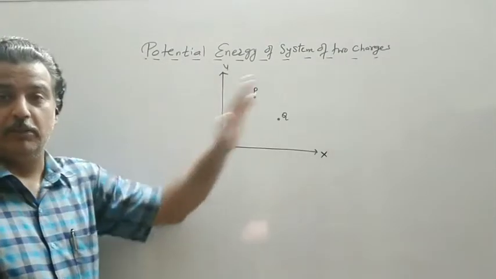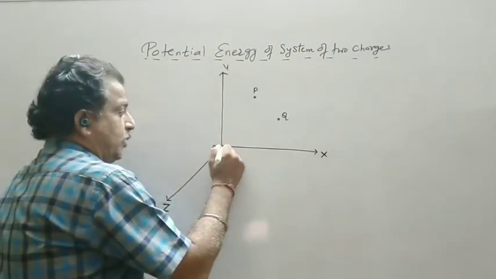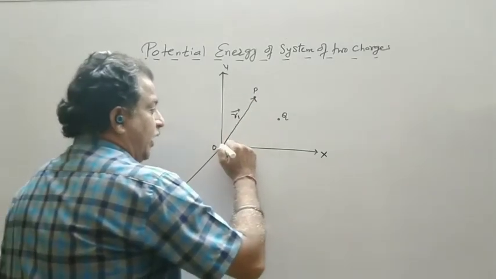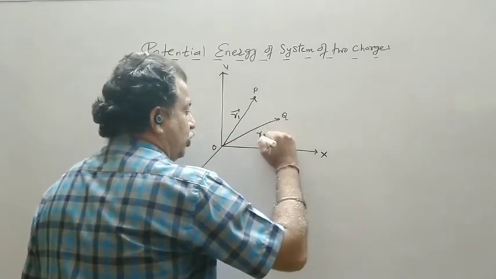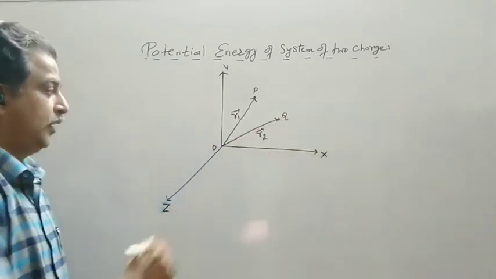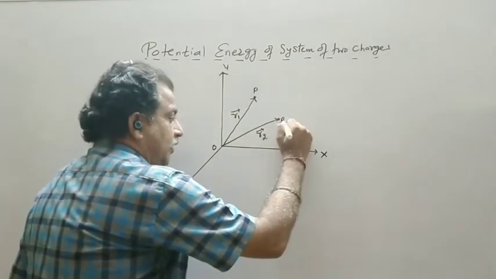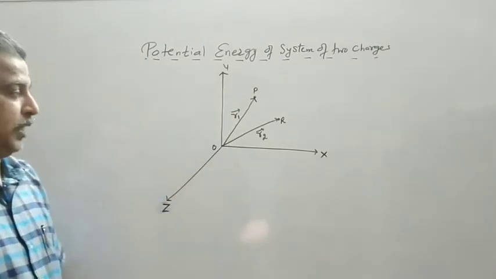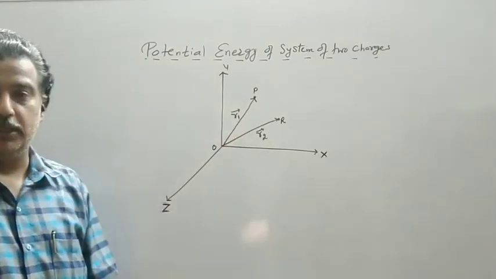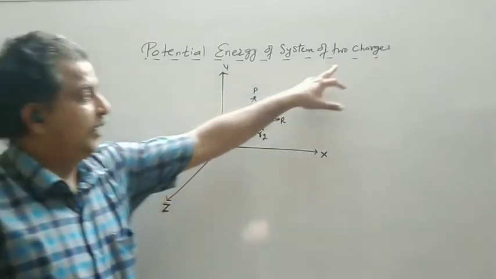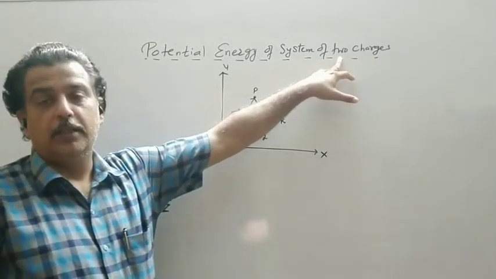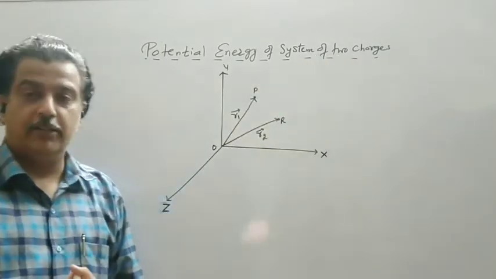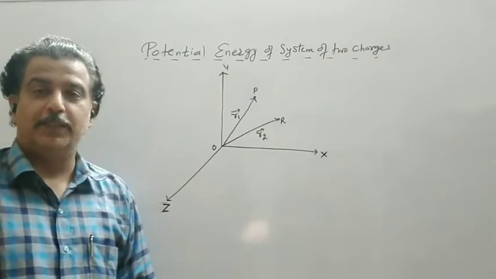Two points will always be given to you. Now, suppose the position vector of point P is R1 vector and the position vector of point Q is R2 vector. Let us name this point as R because we will bring a Q charge. We will keep the symbol Q for the charge. Now these two positions are given to us. I have to find out the potential energy of the two charge. So I will bring first charge, which is far away, at infinity. So it does not possess an energy.